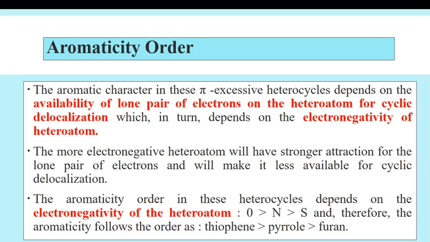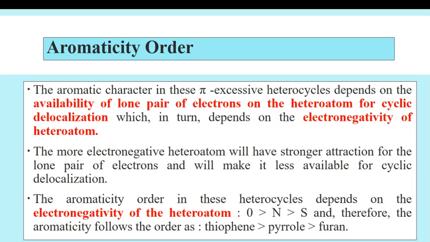More electronegative heteroatom will have stronger attraction for the lone pair of electrons and will make it less available for cyclic delocalization. The example is oxygen, as oxygen has electronegativity higher than nitrogen and sulfur. That's why, due to its higher electronegativity, it has stronger attraction for the lone pair of electrons and will make it less available for cyclic delocalization. This is the reason why furan has lower aromaticity than thiophene and pyrrole.